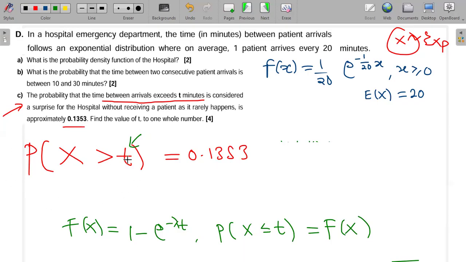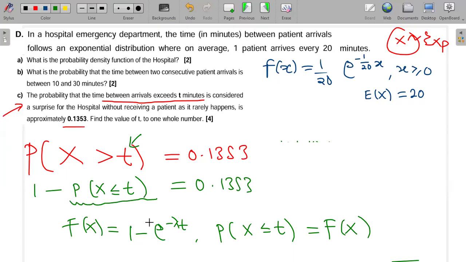If X is greater than T, this is the same as 1 minus the probability that X is less than or equal to T, and this is equal to 0.1353. And this part here is equal to the CDF, F of X, which is equal to this.